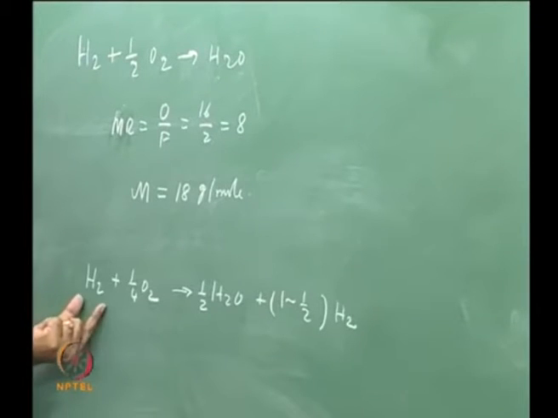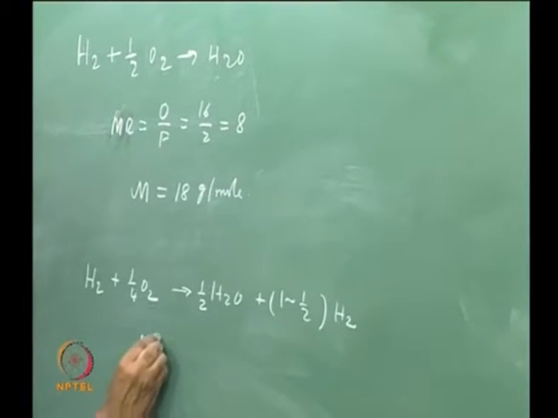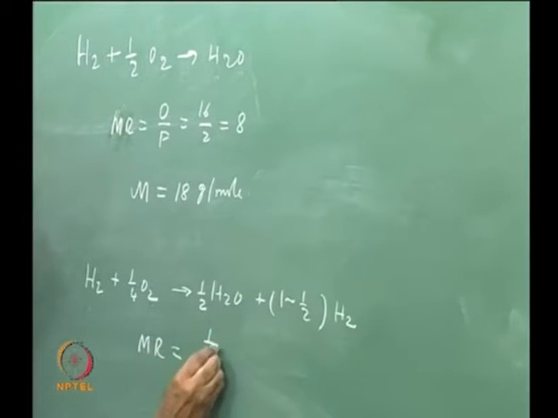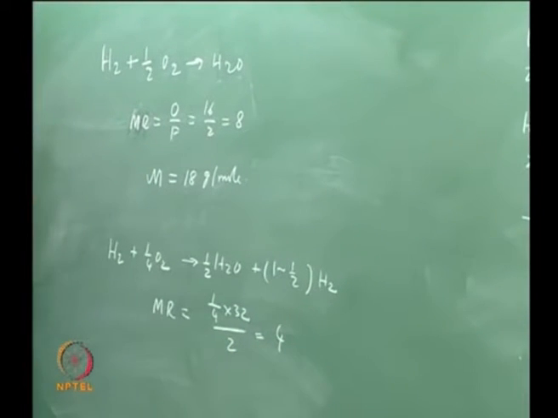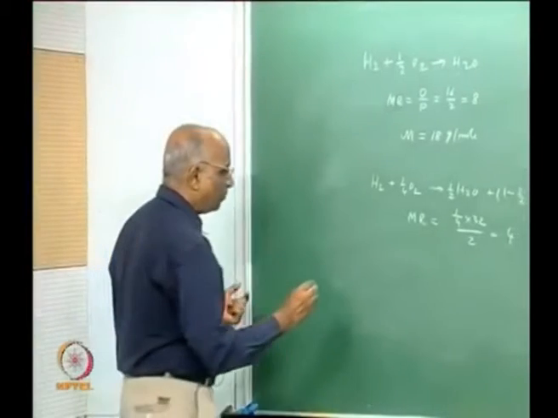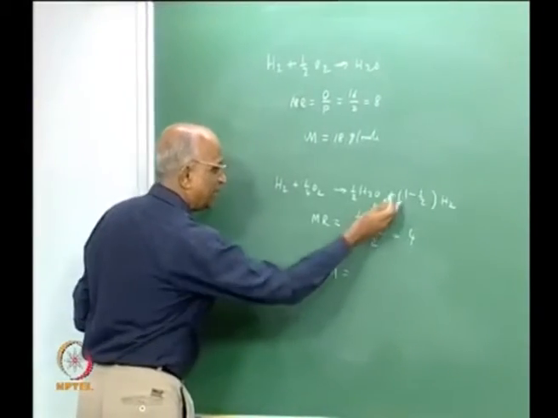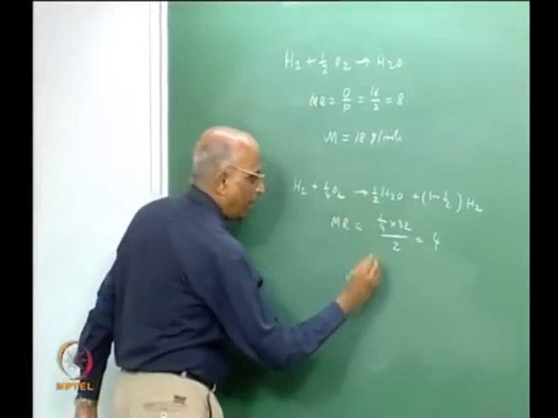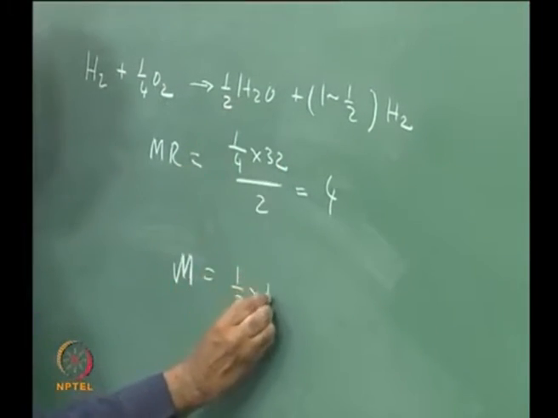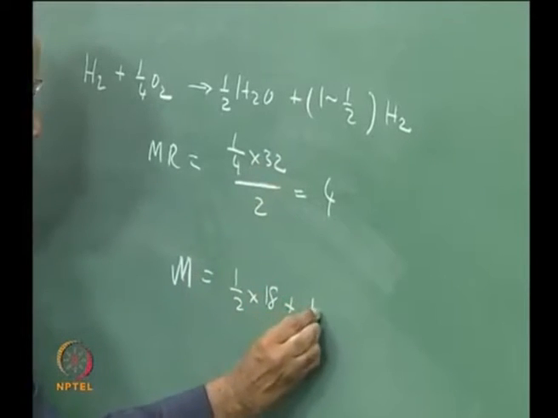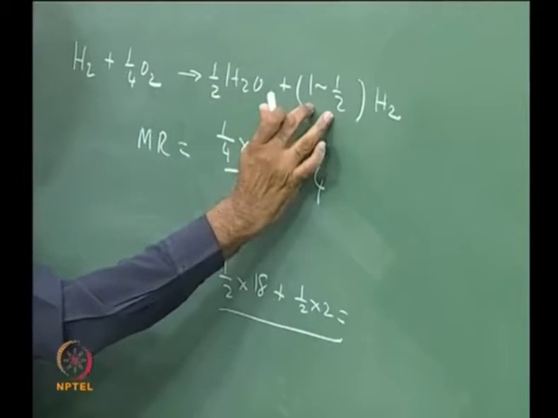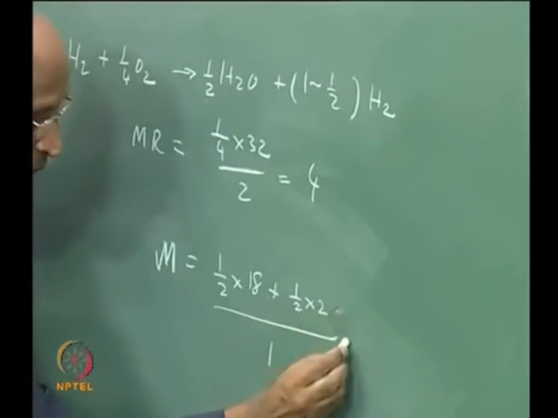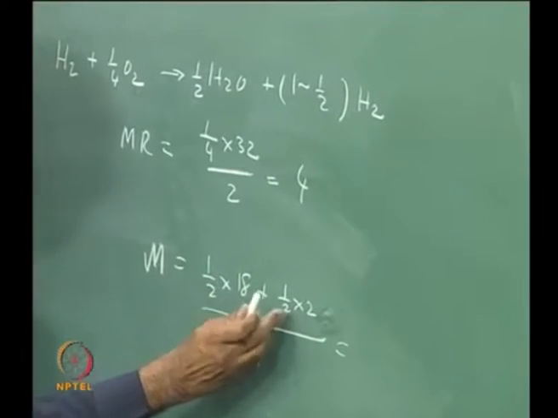I am just putting hydrogen plus this. What is the mixture ratio of this reaction? It is equal to 1/4 into 32 divided by 2, which is equal to 4. Is it all right? What is the molecular mass of the products in this reaction? I have half into H2O 18 plus half into 2, divided by half plus half, which is 1, which is equal to 9 plus 1, which is 10.